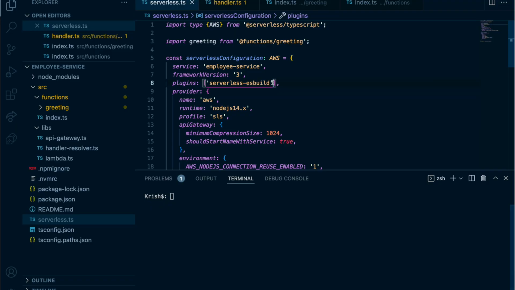So now, if you want to deploy this to AWS and test, it takes a lot of time, right? To deploy and test something wrong and deploy wrong, test wrong, something like that. So to solve this problem, you have a simple solution called Serverless Offline, right? Serverless Offline, okay? So this will install the plugin for us.